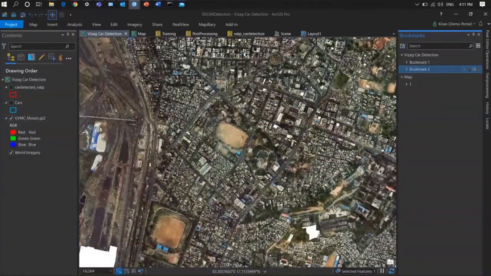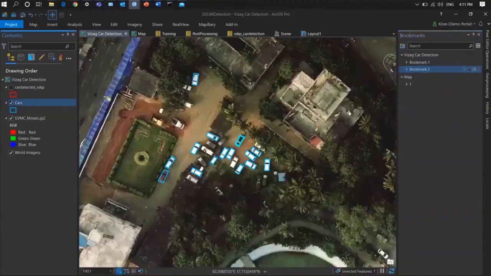To do that, the initial step I have to perform is to label and create some training samples. You can see here these blue color boxes I use to label every car. Once the cars are labeled, these are the training samples. I can leverage the image analysis deep learning tool, Export Training Data for Deep Learning, which helps us export the entire training data as images.